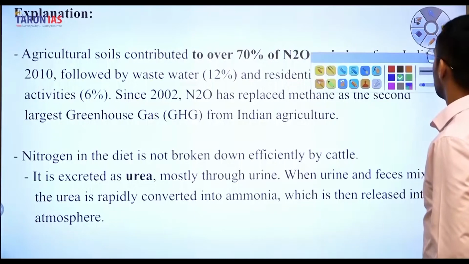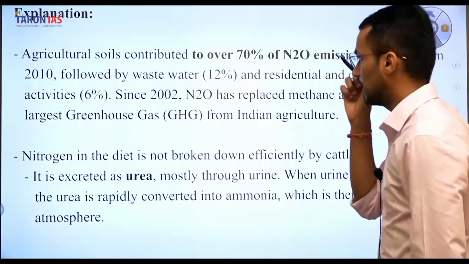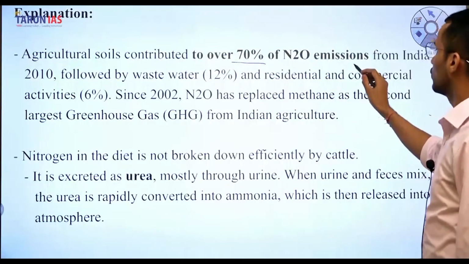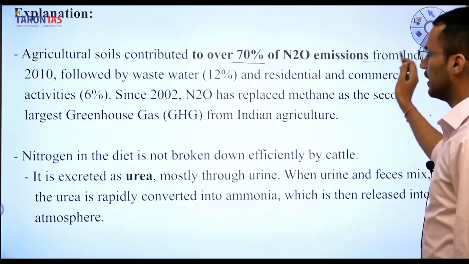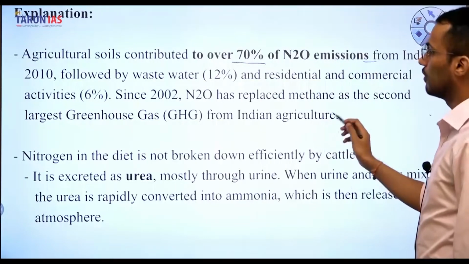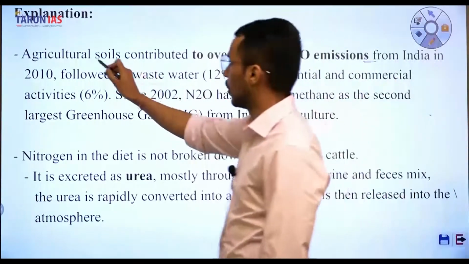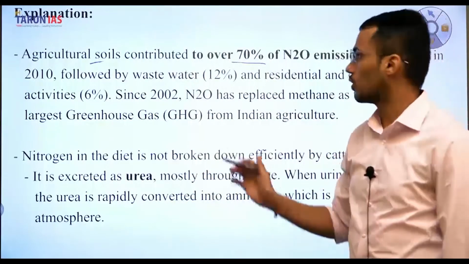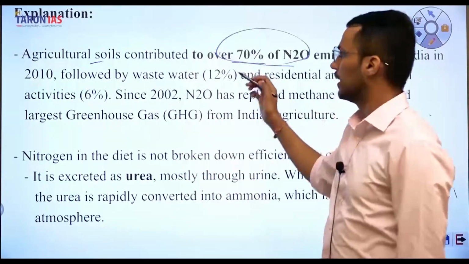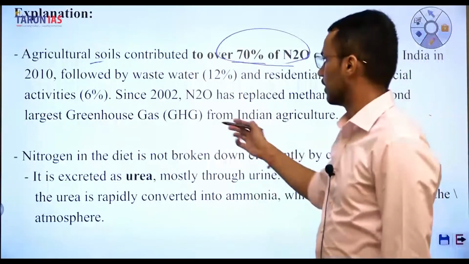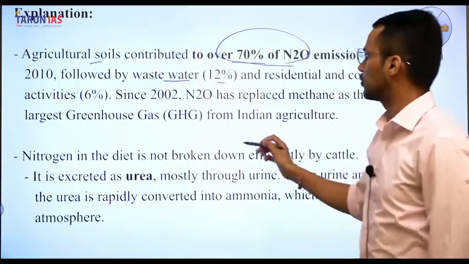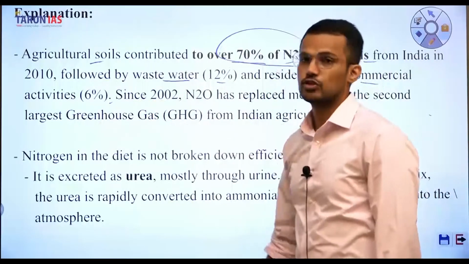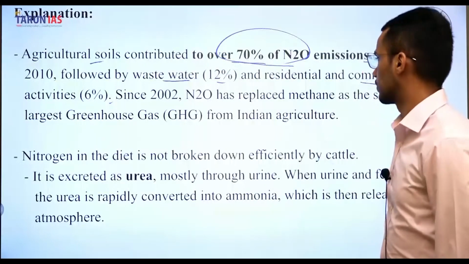So we'll read this explanation. Agricultural soils contribute to over 70% of nitrogen dioxide emissions from India in 2010, followed by wastewater. So it is agricultural soil which emits most of the nitrogen oxides in India, followed by wastewater which emits 12%, and residential and commercial activities which emits 6% of nitrogenous oxides.